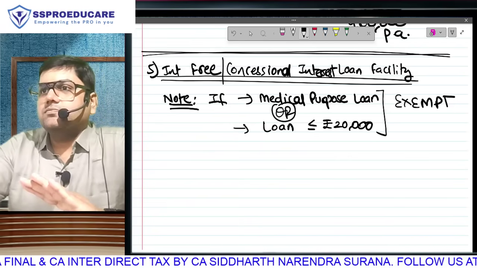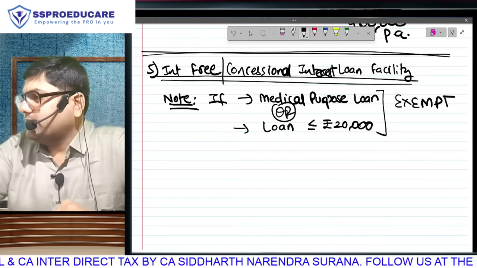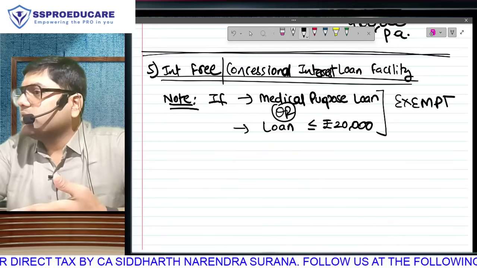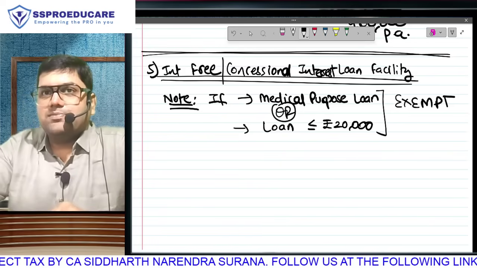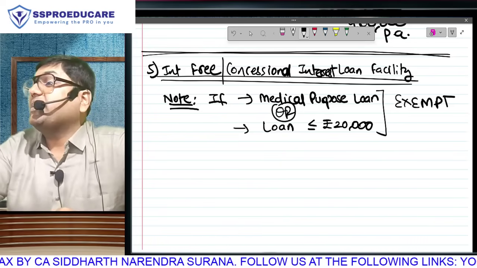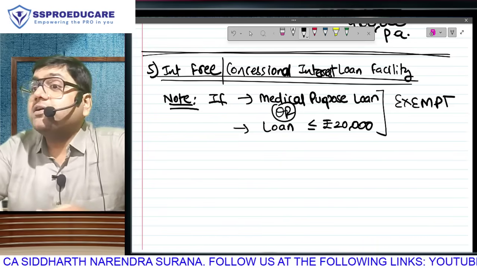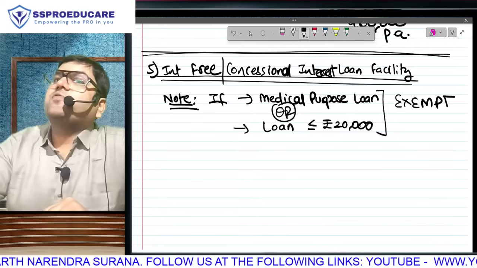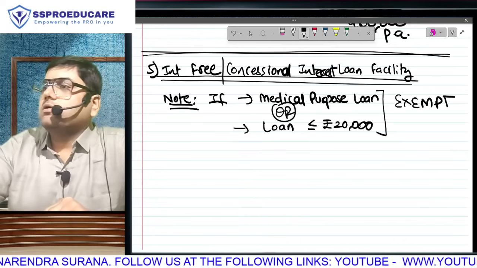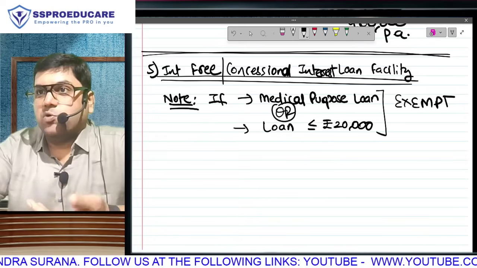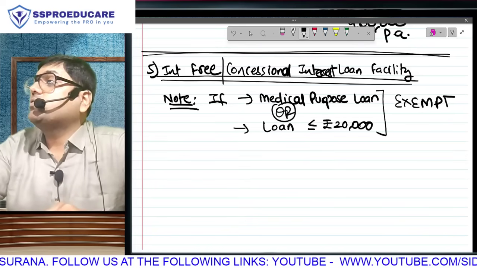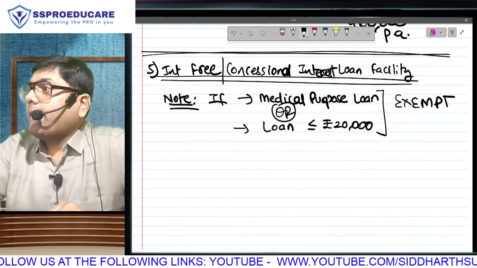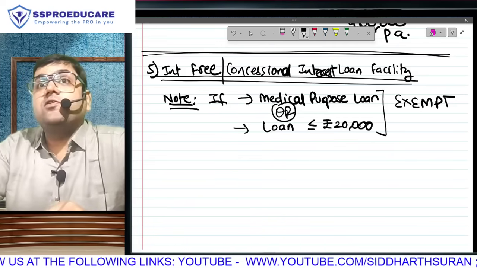Is this clear? So quickly tell me whether the following perquisites are taxable. Boss is giving you 5 lakh rupees for medical treatment. Medical treatment, exempt. Boss is giving you 15,000 to go on a picnic. Less than or equal to 20,000 also exists, exempt. Boss is giving you 50,000 for medical treatment. Exempt. It has to be any one of them, or both. Boss is giving you a 5 lakh rupee loan to go on a picnic. It is taxable. Why? More than 20,000 and non-medical. More than 20,000, non-medical, taxable.